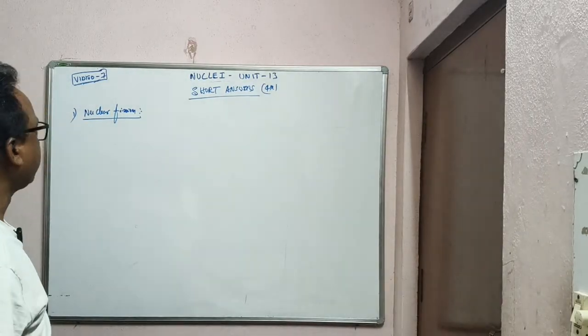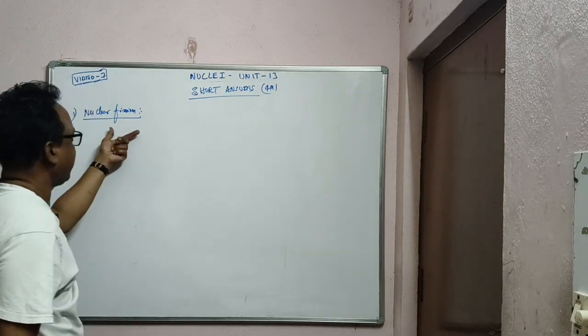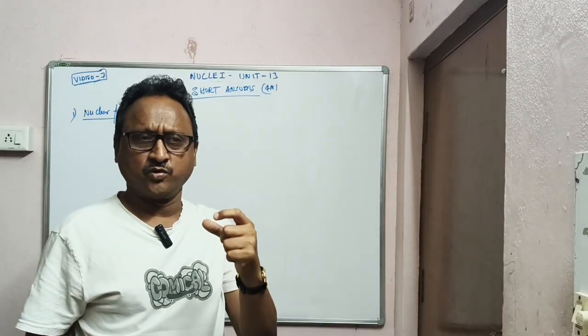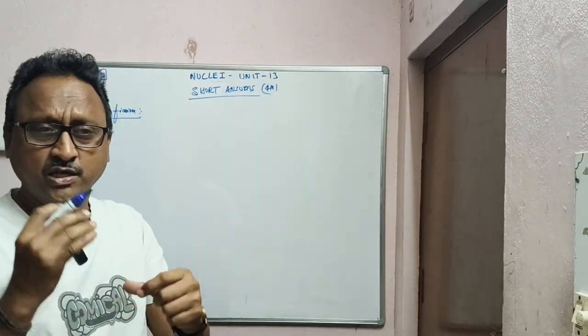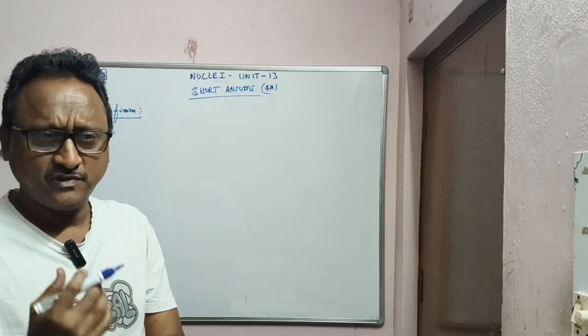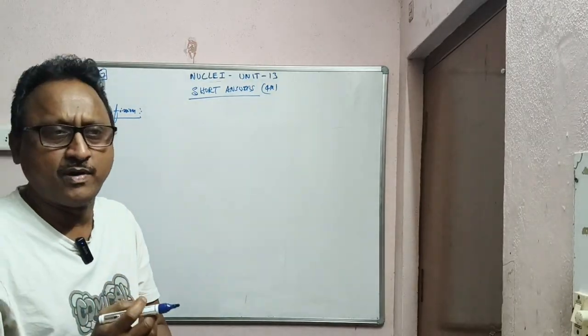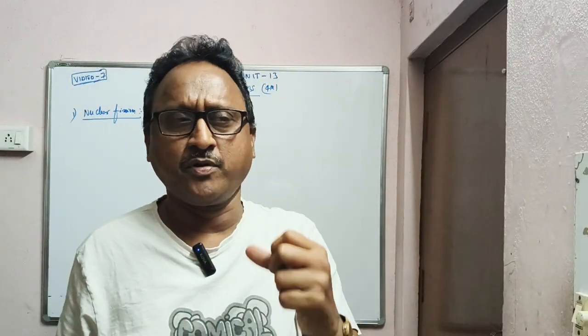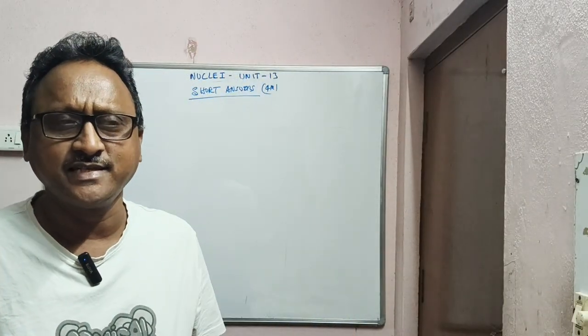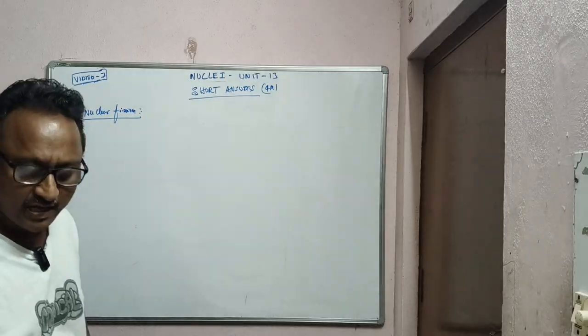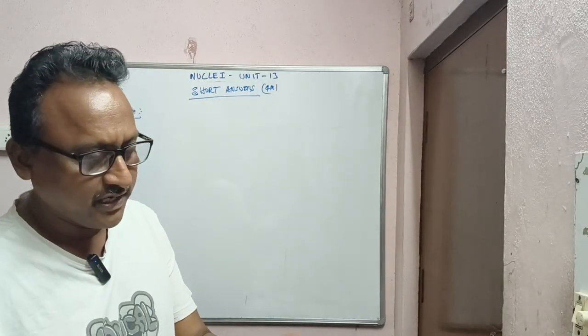See, as I told you in the previous concept, what is nuclear fission? A heavier nucleus like the uranium-235 isotope bombards with a slow moving neutron, that is a thermal neutron, and splits up into 2 nearly equal masses like barium and krypton, with 3 neutrons released and with huge energy, around 200 million electron volts. So that is the perfect definition of nuclear fission.